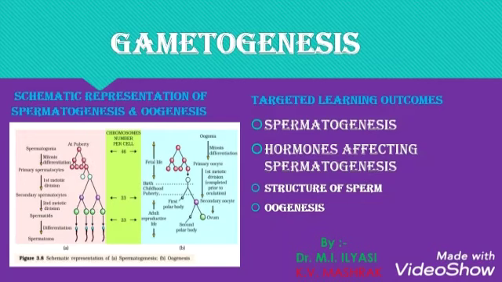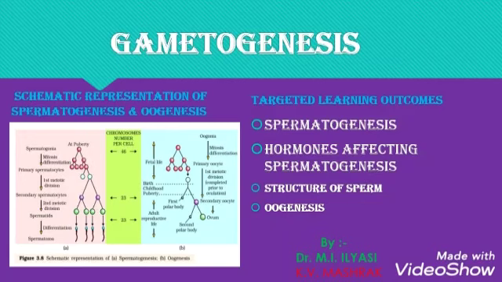The process by which the immature male germ cells, or spermatogonia, produce mature sperm cells in the testis is known as spermatogenesis, while the process by which the immature oogonia in the ovaries produce mature ovum is known as oogenesis. We will discuss spermatogenesis in more detail.